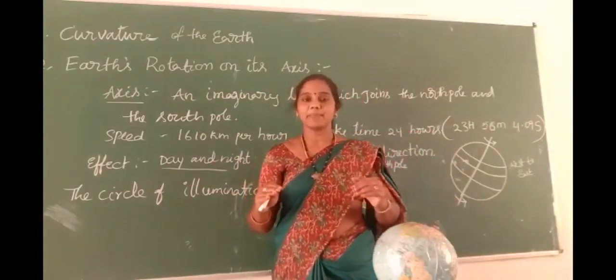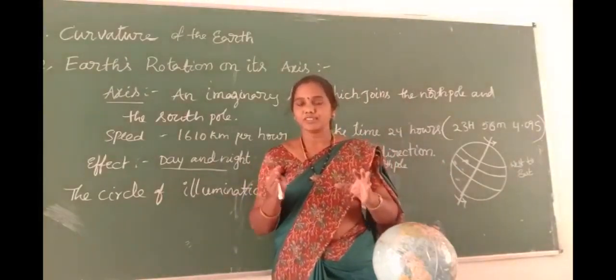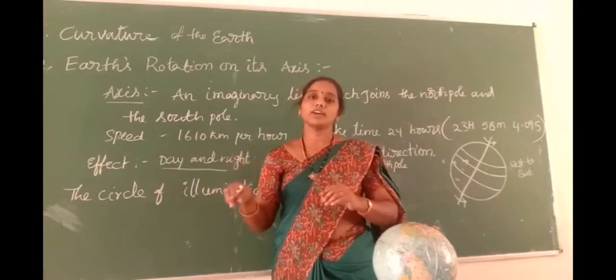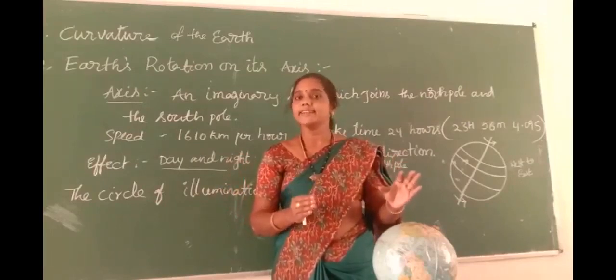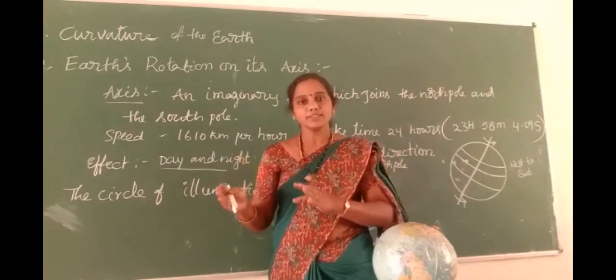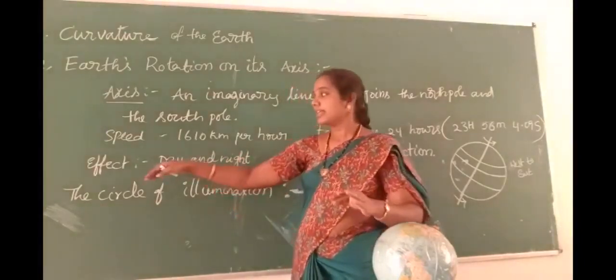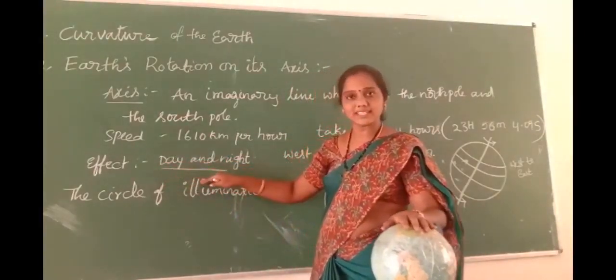How is it happening? The earth rotates itself, and some part of the earth faces the sun while another part of the earth is in darkness. The part which receives the light is called daytime, and the part with no light we call night time. So with one rotation of the earth, day and night happen.